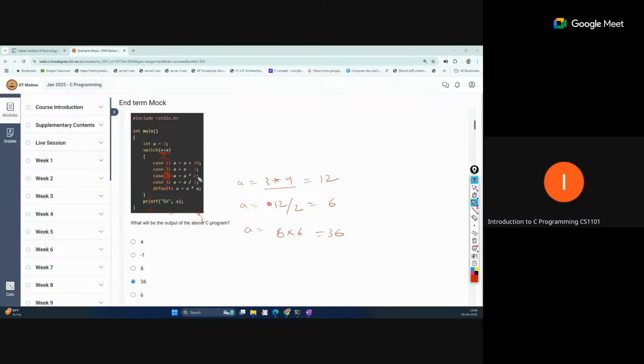Okay, but suppose a break is there, then only this expression will execute and the remaining will not be executed. But if break is not there, then the movement will happen like this. Okay, so this is the meaning of break.